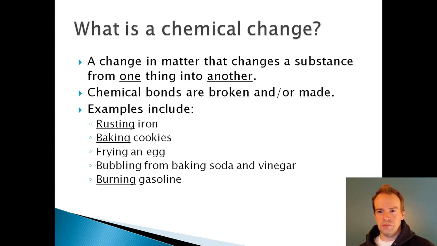So what is a chemical change then? Well, a chemical change in matter actually changes what that substance is. It's no longer what it was before. It's something new. And when something new is made, chemical bonds are either broken or they're formed. And there are a whole bunch of examples. So anytime there's a chemical reaction, that is a chemical change.